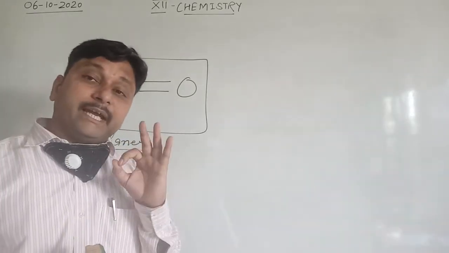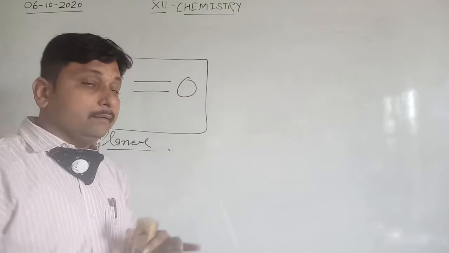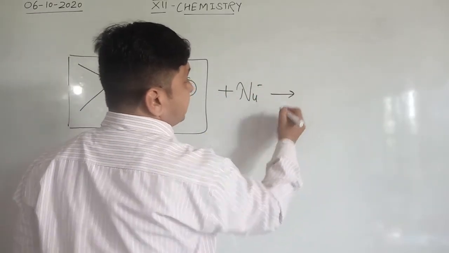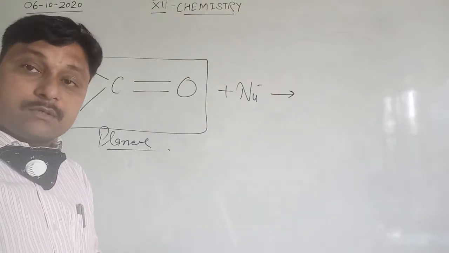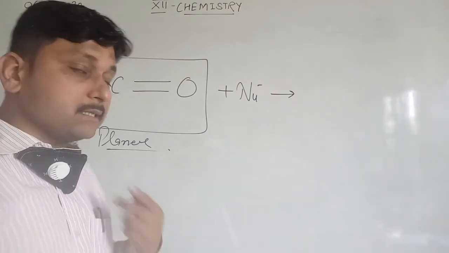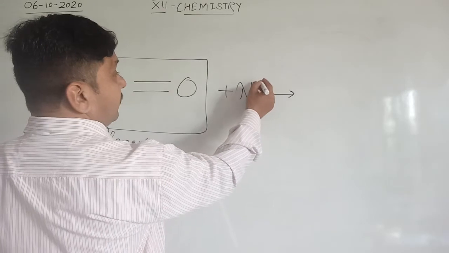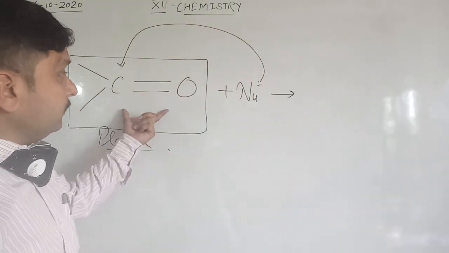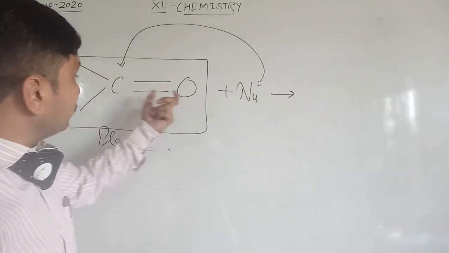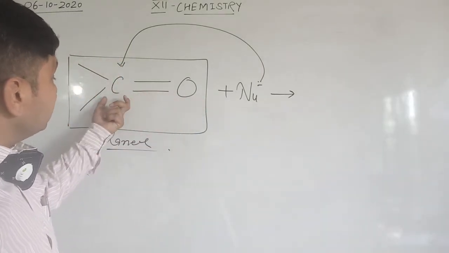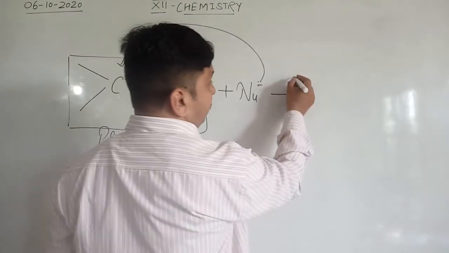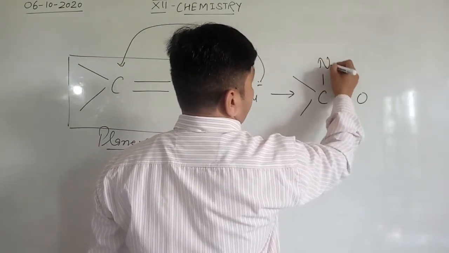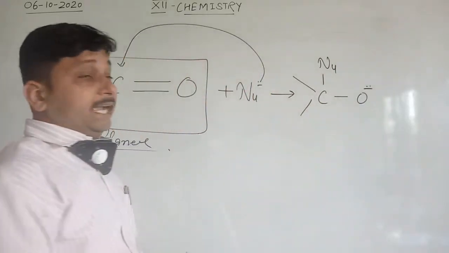So firstly, the negatively charged part is the nucleophile. A nucleophile has extra electrons to donate to any species. So this nucleophile will attack this carbon atom. Clear? First of all, this nucleophile will attack this carbon atom, and it will form an anionic product.